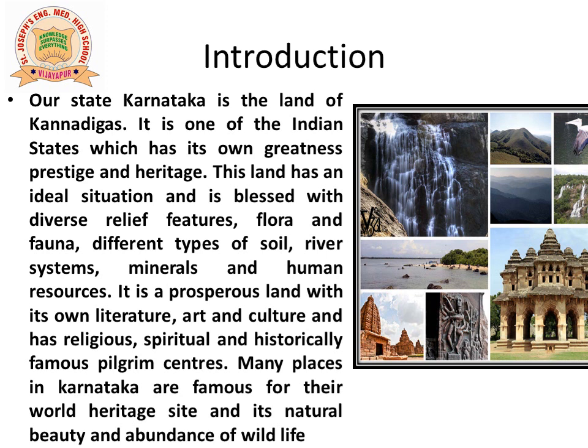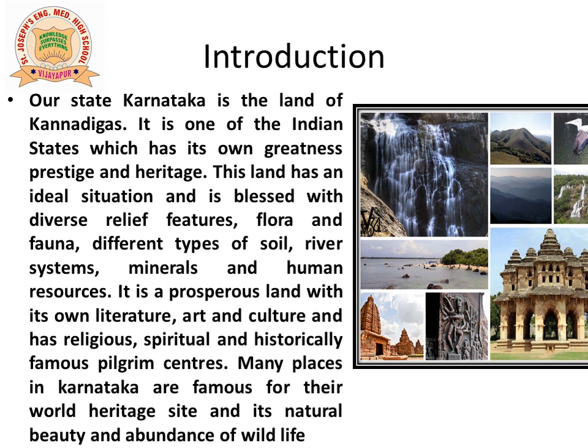Many places in Karnataka are famous for their World Heritage Sites, natural beauty and abundance of wildlife. Places like Hampi, Badami, Belur and Halebidu are famous for their World Heritage Sites. Our Malnad region and coastal Karnataka are known for their scenic beauty. We have abundant wildlife also.